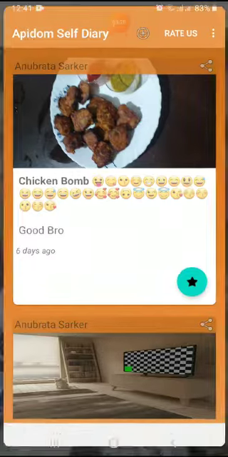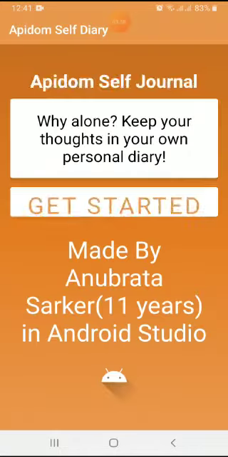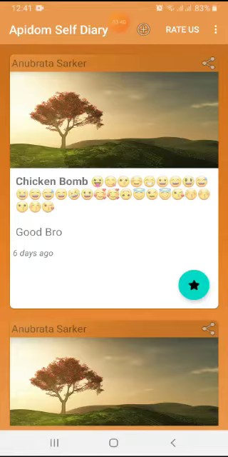Let me close this app and let me see. If I click on this Apidom Self Diary again, it's loading, it's opening. You see, it's taking me directly to the dashboard of our account. So that is how this app works.